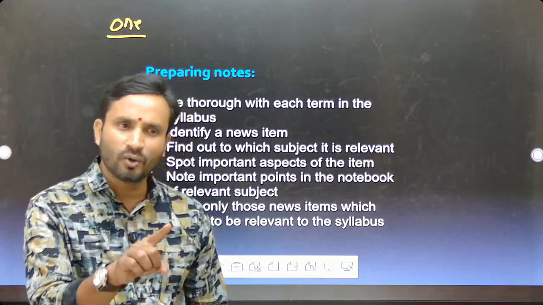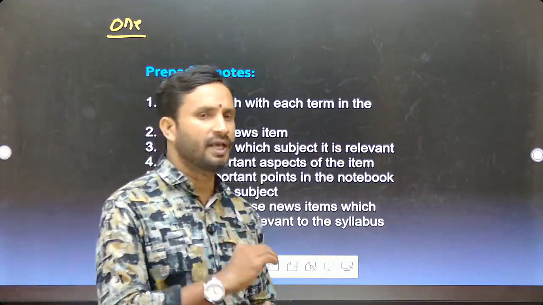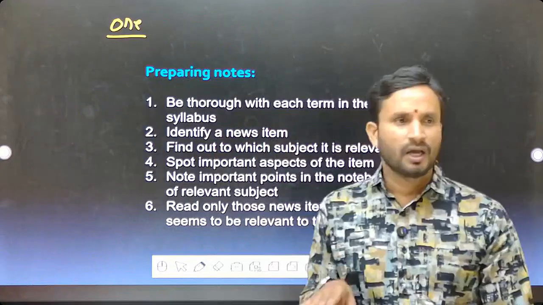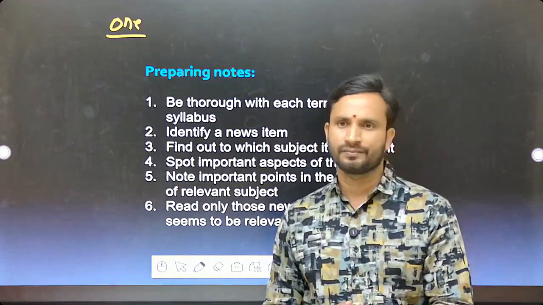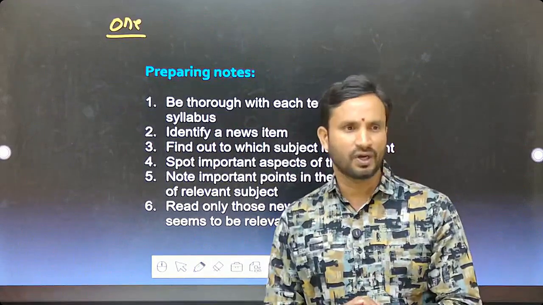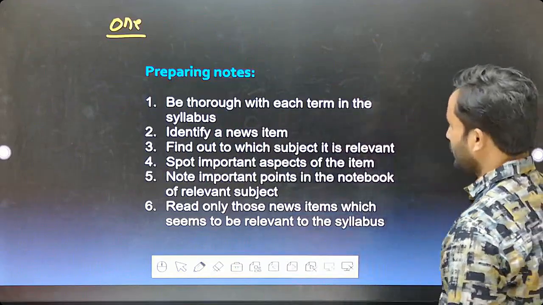That's why regularly you have to go through The Hindu newspaper or the Indian Express newspaper. You have to go through the editorials and different news articles which are relevant to your examination. Is it okay, all of you? Have you understood? Okay.